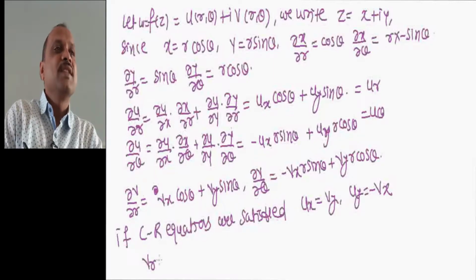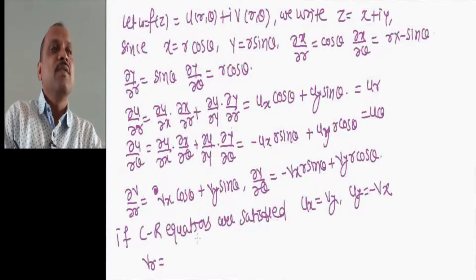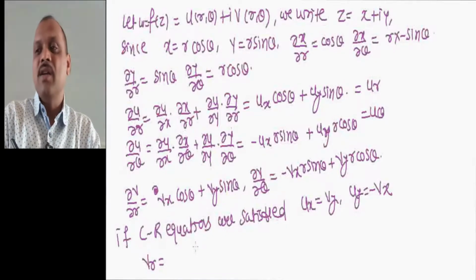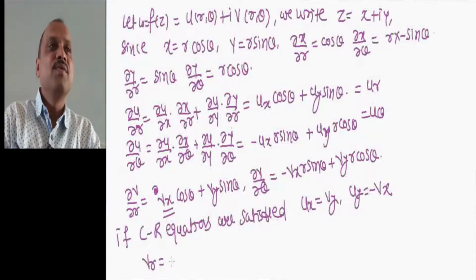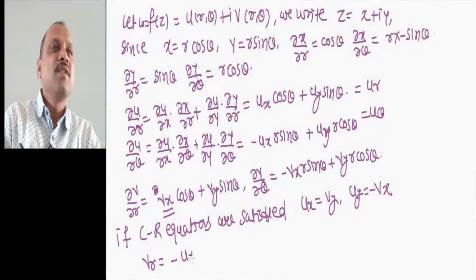Now you can see that vr equal to, vx is replaced by minus uy, so we write it as minus uy into cos theta, plus vy is replaced by ux into sin theta,